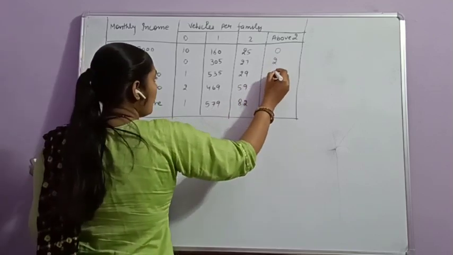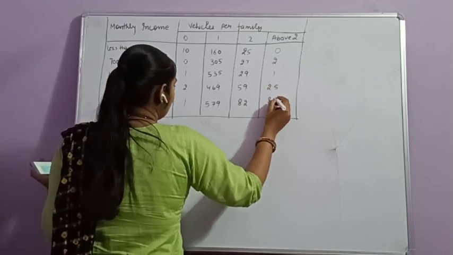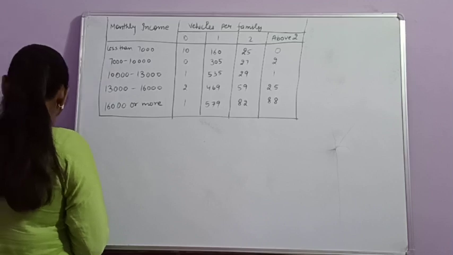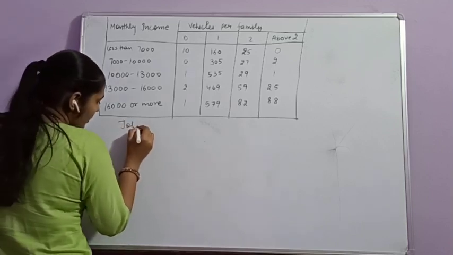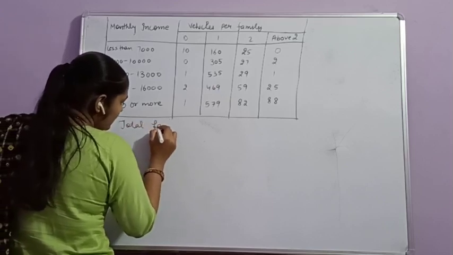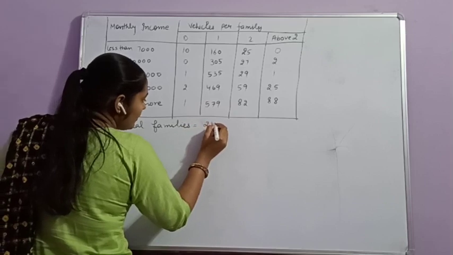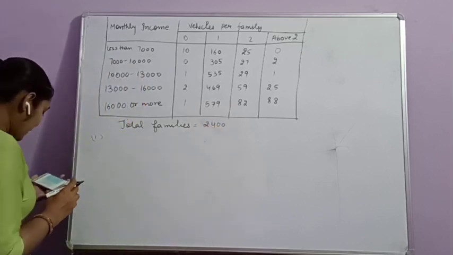And then 2, 1, 25, and 80. The total number of families is given to us, that is 2,400. Total families is 2,400.